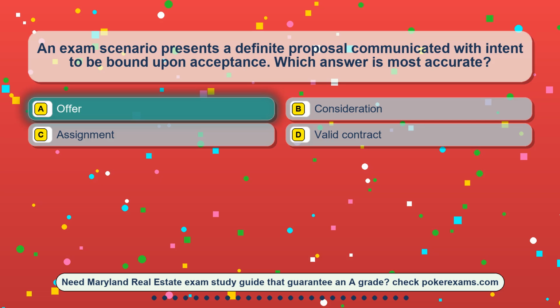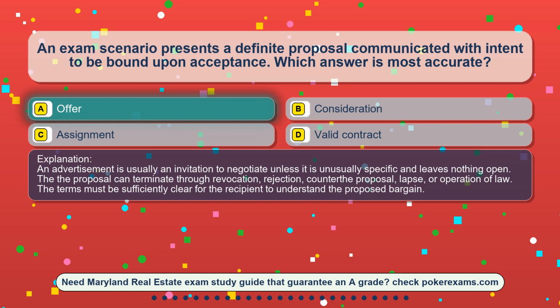The correct answer is option A. Offer. An advertisement is usually an invitation to negotiate unless it is unusually specific and leaves nothing open. The proposal can terminate through revocation, rejection, counter-proposal, lapse, or operation of law. The terms must be sufficiently clear for the recipient to understand the proposed bargain.